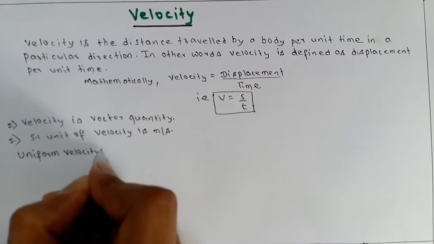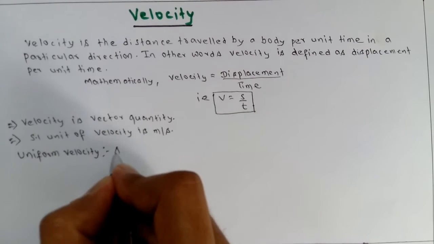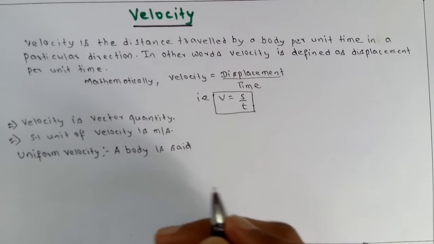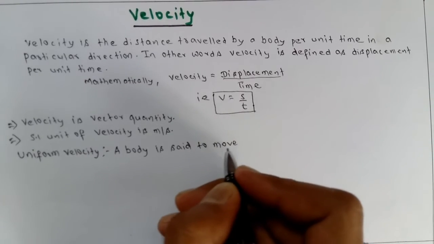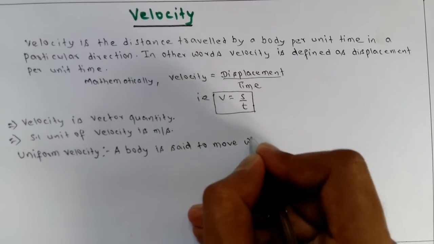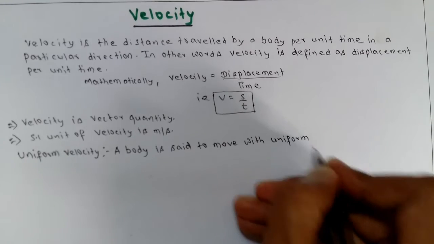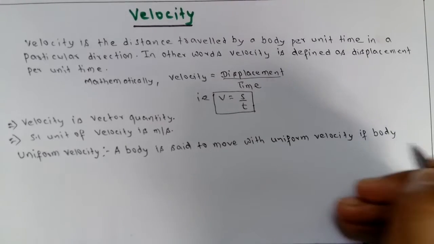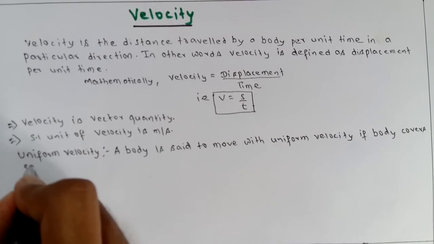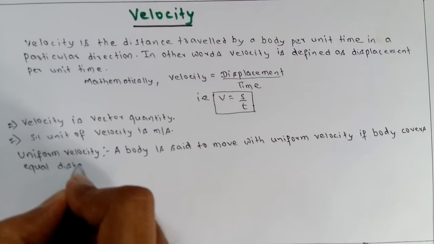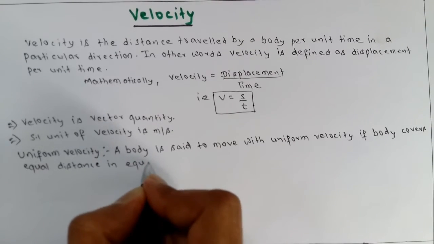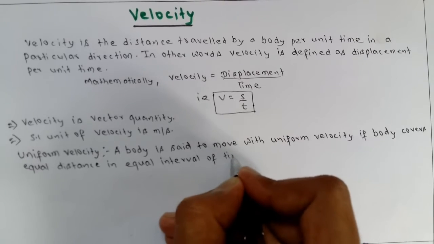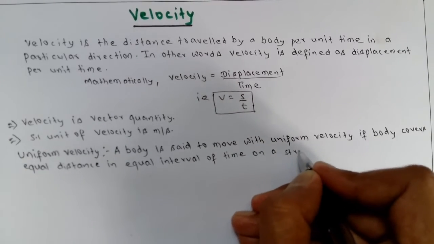Now uniform velocity. Write the definition first. A body is said to move with uniform velocity if the body covers equal distance in equal intervals of time on a straight line.